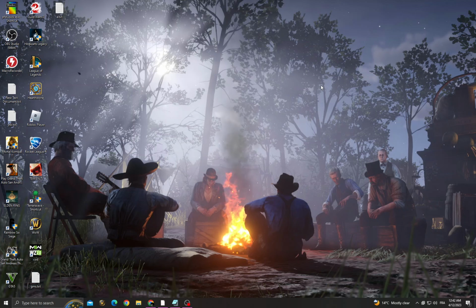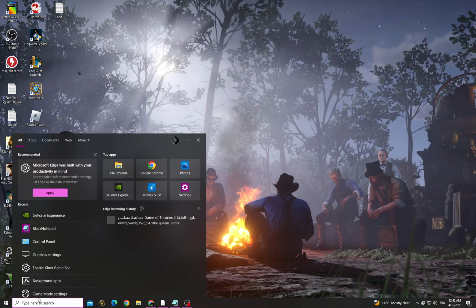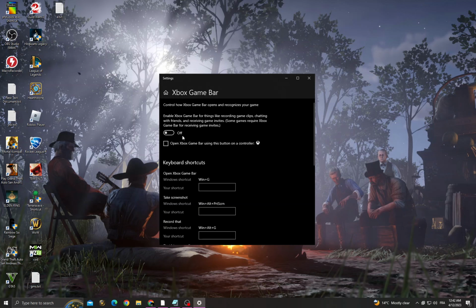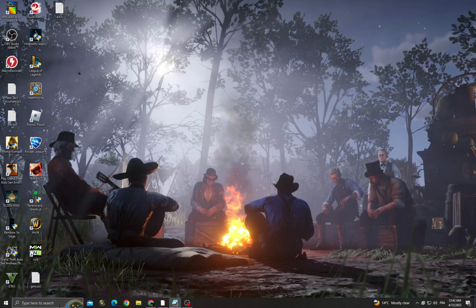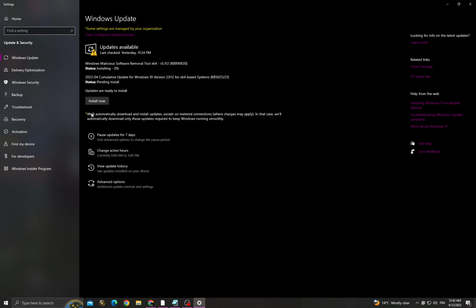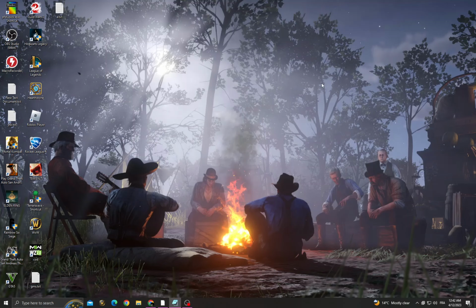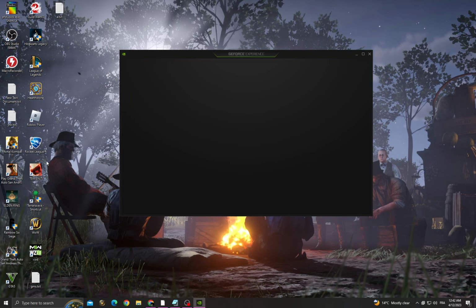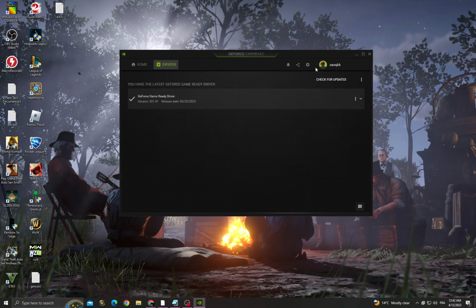It's easy. If you want to fix this problem, first click here and then go to enable Xbox game bar, make sure it's off, and then go to Windows Update settings. Now just install all the updates that you can find and go back, and then go to GeForce Experience, drivers, check for updates, make sure you have the latest updates, and that's it. After that your problem must be fixed,